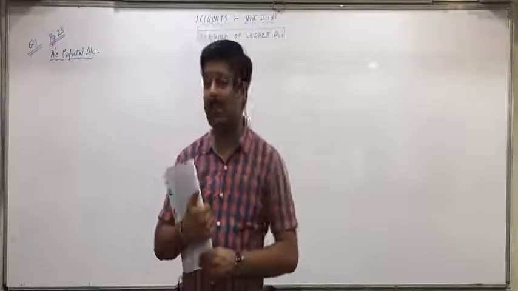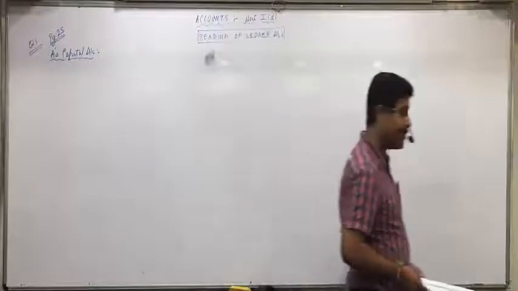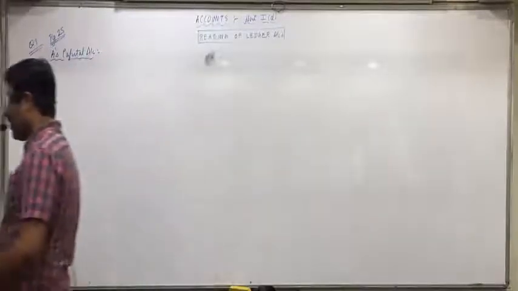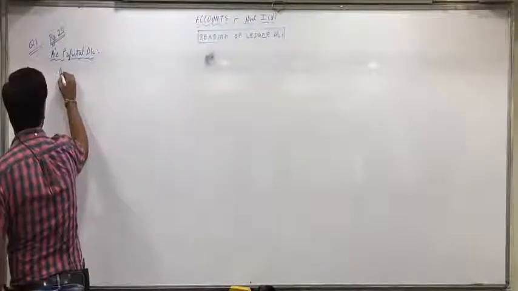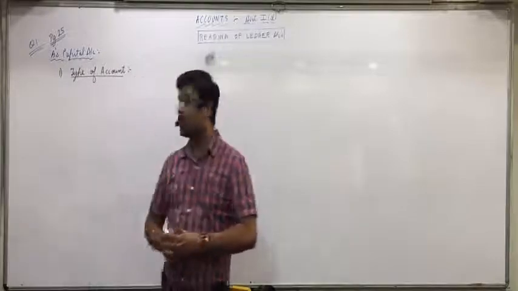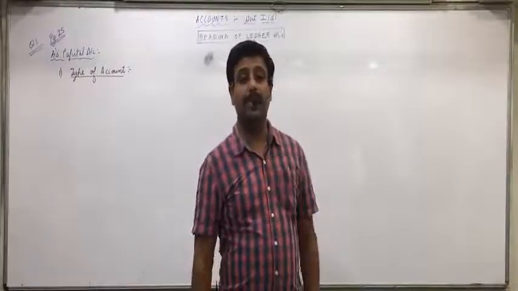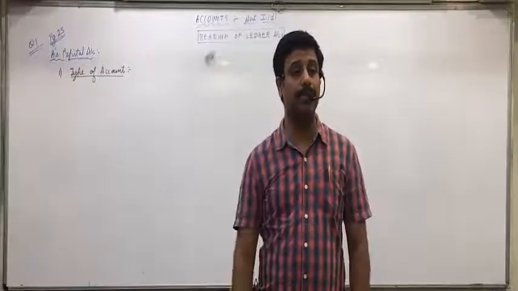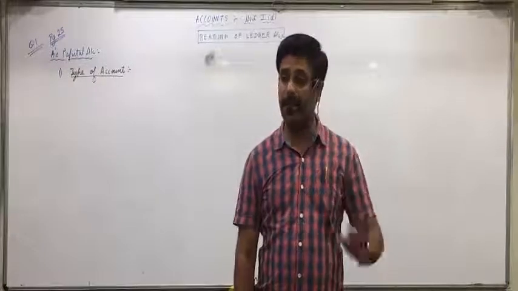So now we have to write the things in the same order as we discussed. The first thing in that order is type of account. Give the heading type of account. First number, also write type of account. So capital is which type of account? Personal or real or nominal? Personal. And what are the rules of personal account? Debit the receiver, credit the giver.